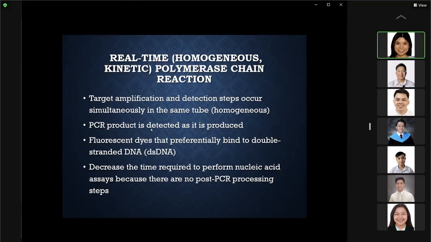Fluorescent dyes are utilized that preferentially bind to double-stranded DNA. This method decreases the time required to perform nucleic acid assays because there are no post-PCR processing steps, since the detection is already done alongside your amplification.